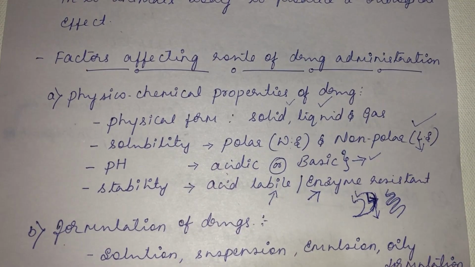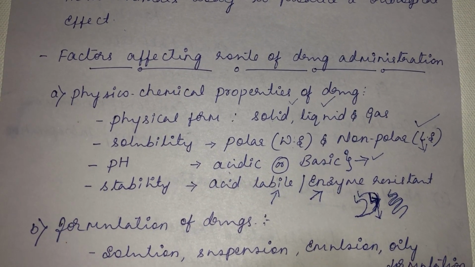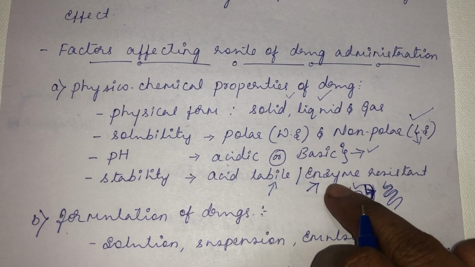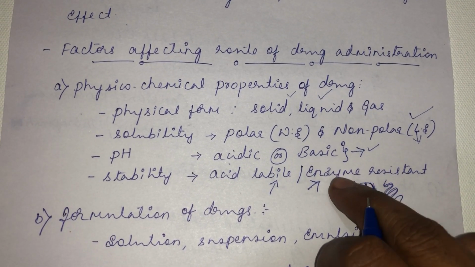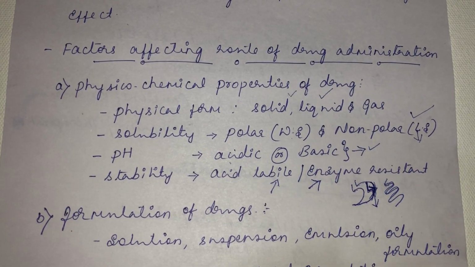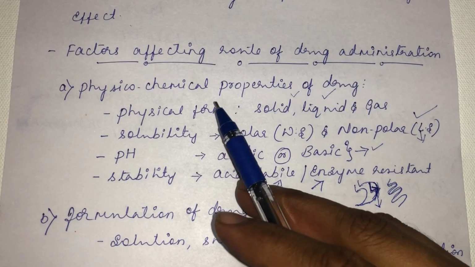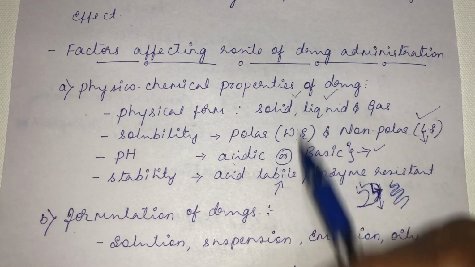So it will cleave the peptide and protein. So the purpose will not be served. You cannot give it through the oral route. So the obvious route of administration for such drugs will be parenteral route. So that's how physicochemical properties affect the route of drug administration.